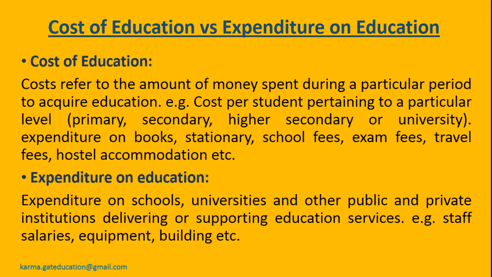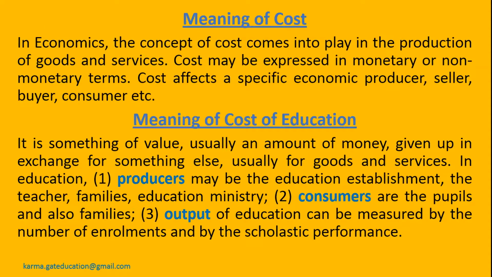For example, staff salaries, equipment, building, maintenance of apparatus, libraries, etc. So, it is the expenditure which is incurred by state or central government through the process of budget. So, this is the difference between cost of education and expenditure on education.